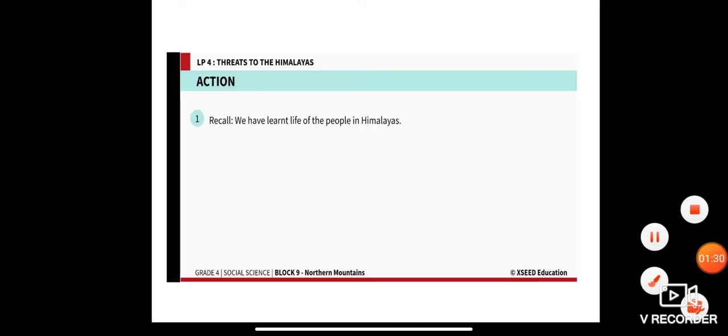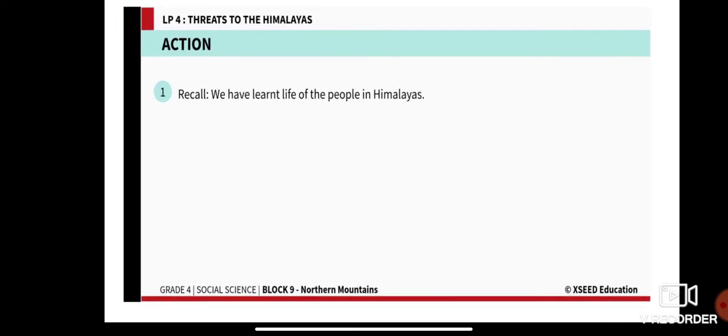Recall, try to recollect. We have learned about the life of people in the Himalayas. Please, all of you, try to recollect that again. Whatever we have learned about the life of the people in the Himalayas, try to recall your memory of it.